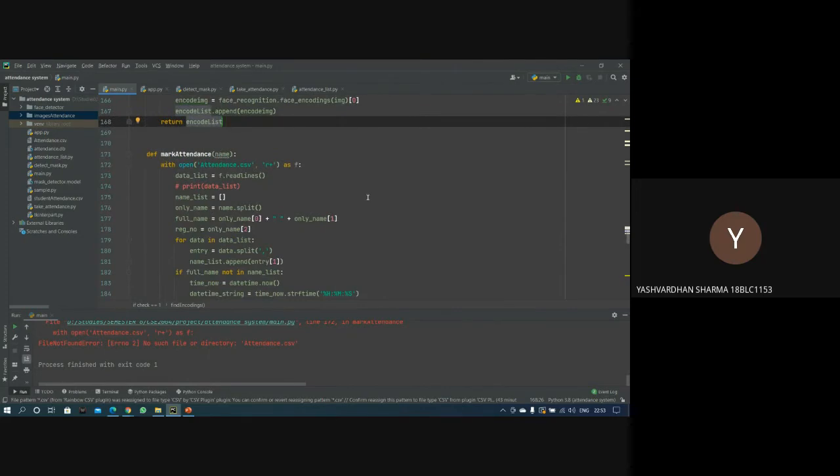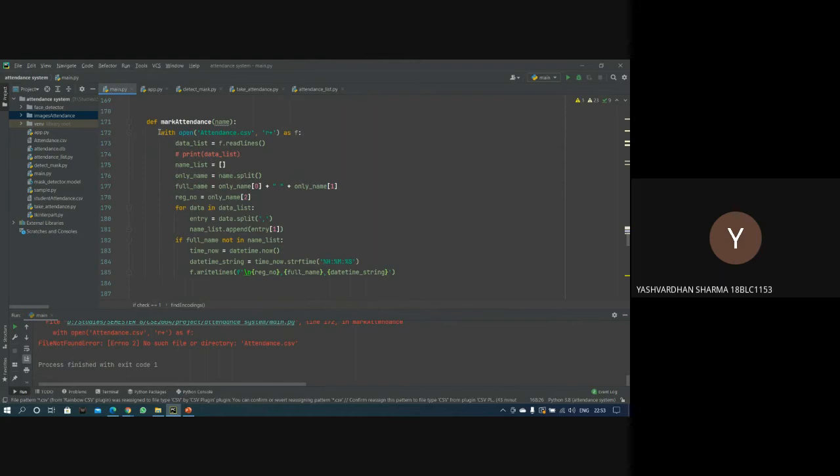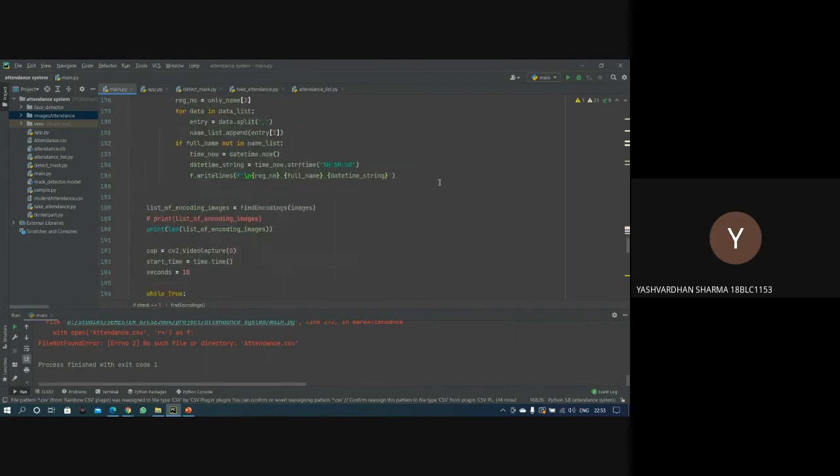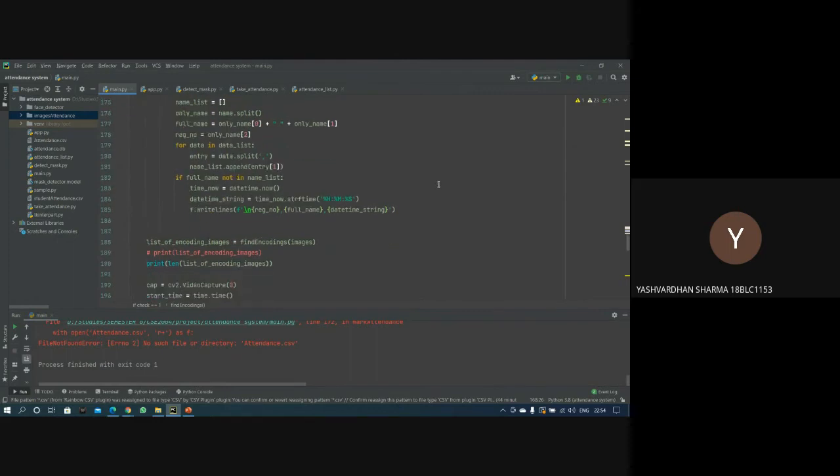Now coming further, from line 171, the function is there to mark attendance, whether who was present in the class. If, let's suppose, I was present in the class, then my face is read by the system, and then it shows me my name. And for that we have used, as told by Rishik, our main algorithm to run the system: it accesses the different points available in our faces, connects those points to the existing data present in our image attendance, and after the comparison it tells who was the owner of the image, or whose image was presented over there.